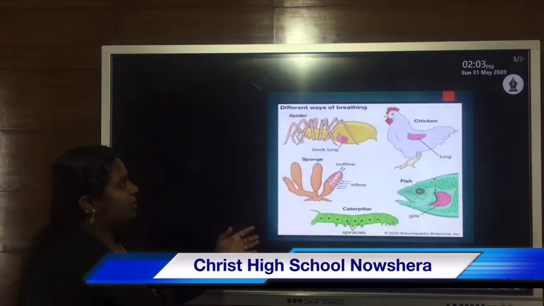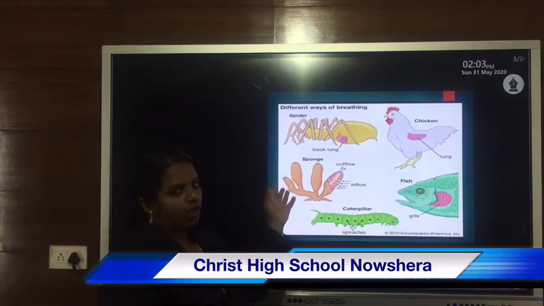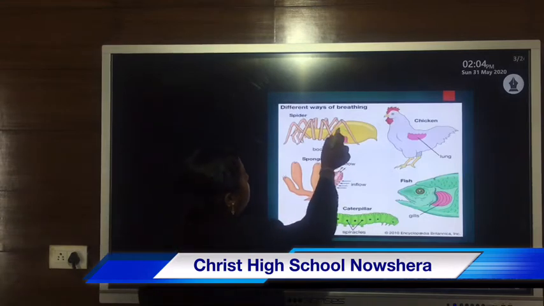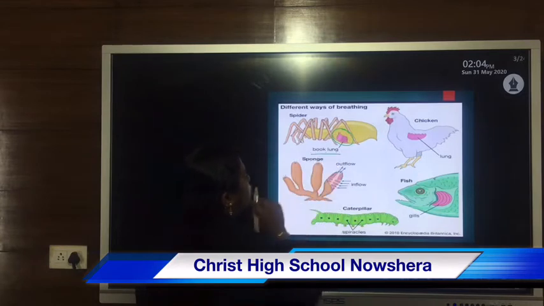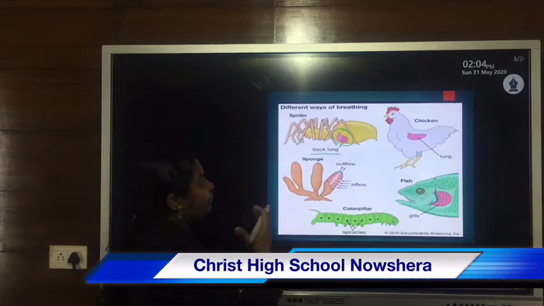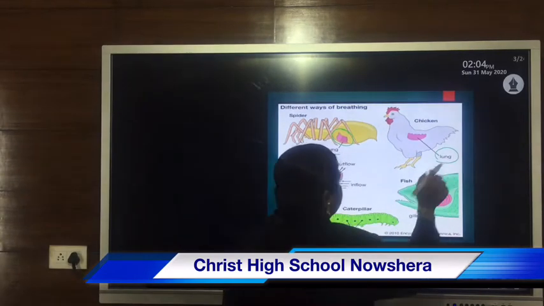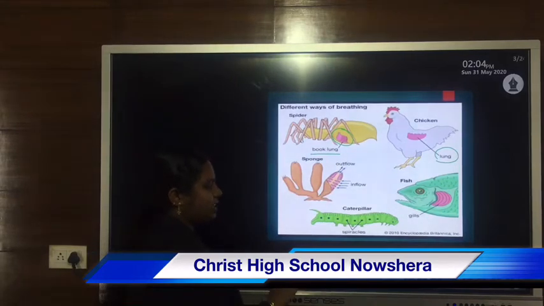This figure shows different ways of breathing or respiration. Organs of breathing: in case of spider, they have a particular structure known as book lung, so through book lung they breathe. In case of chicken, that means land animal, lungs. In case of human beings, lungs are present for respiration, for the inhalation as well as for the exhalation of air.